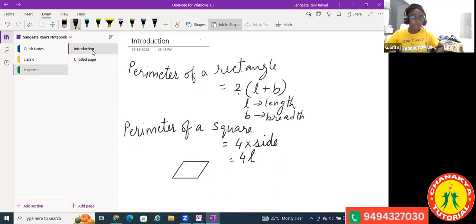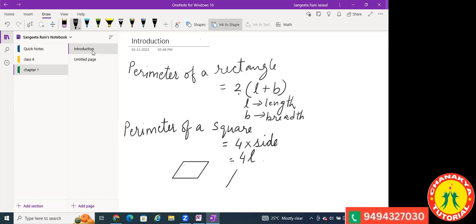Same for a triangle also. So the basic idea of perimeter is that when you add up all the lengths, that makes the boundary of the figure. Perimeter is the length of the boundary of the figure. Whichever figure you have, maybe a trapezium or rhombus or parallelogram, the same formula goes for everything: the sum of all sides.